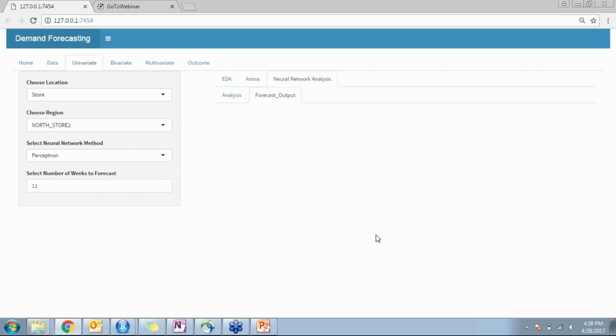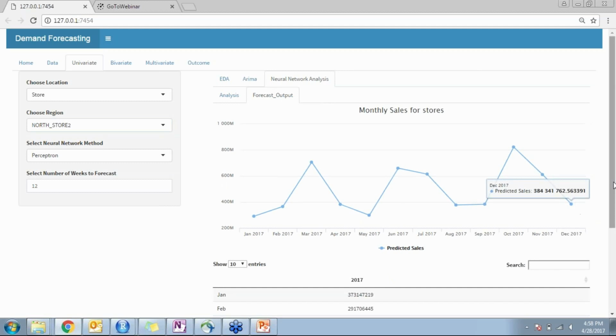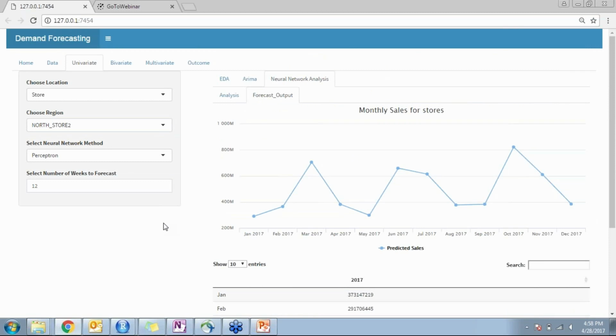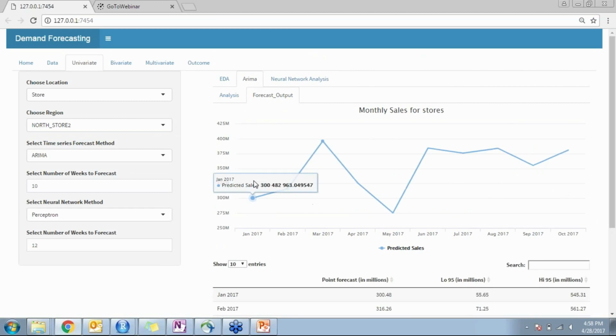And the forecast output, to get the specific values over here, we show in a forecast output tab. As you can see here, we are talking about Jan, Feb, March, each, what will be the total sales output for that particular time. This is an interesting approach because neural network analysis has been developed very recently, in recent years, and this output can be compared with respect to the conventional methods that we talk about. And the final outcome that we develop from all these models will be a comparison across them, and on the basis of the accuracy that we get from each of the models, we finalize which model should be applied for predicting the sales. Now moving to the next part of it, the bivariate analysis.